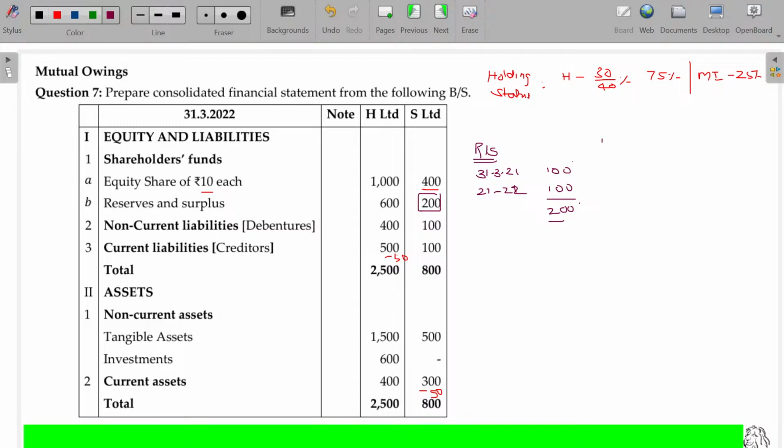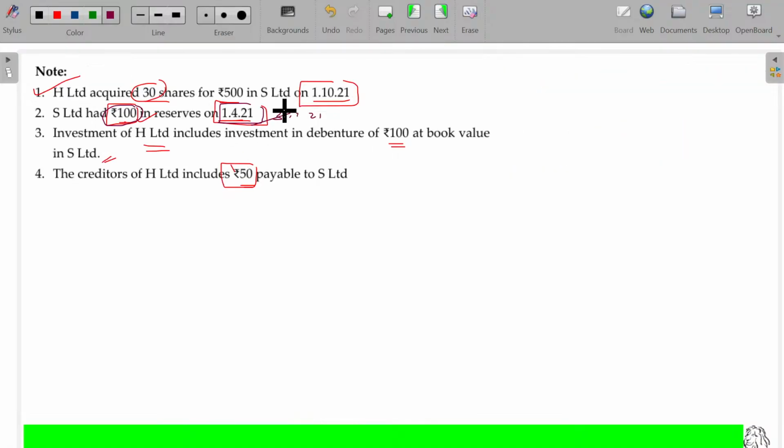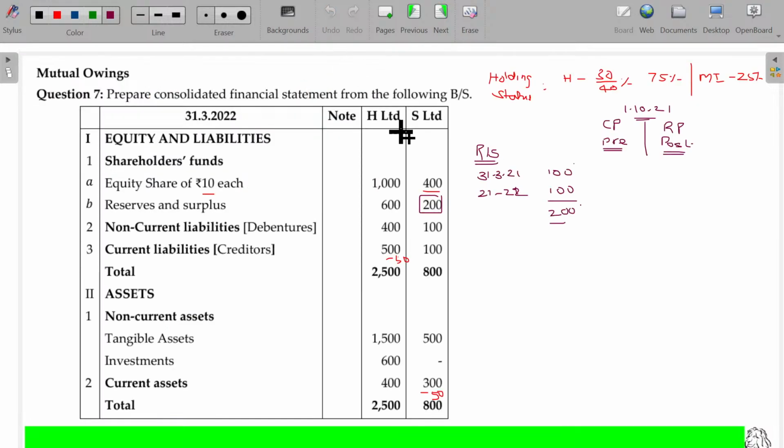Now you have to segregate that into pre-acquisition and post-acquisition. Pre-acquisition profit will be called capital profit. Post-acquisition profit will be called revenue profit. This 100 rupees already exists on 31/3/2021. The date of acquisition in this case is 1/10/21. So definitely this amount is earned before the acquisition, with no post-acquisition profit.